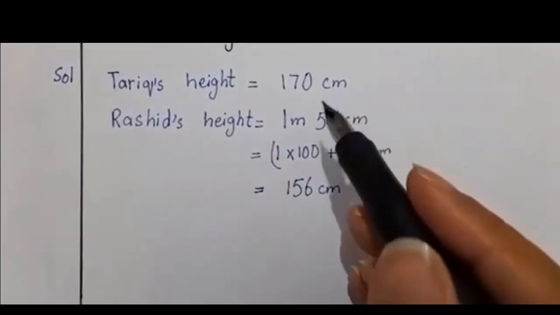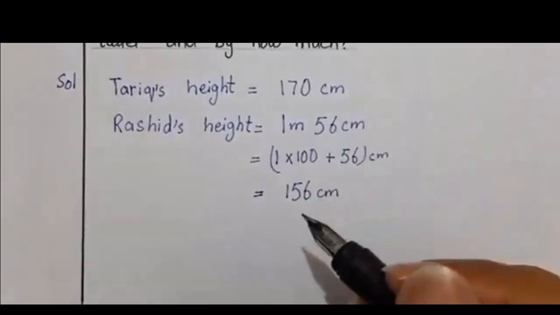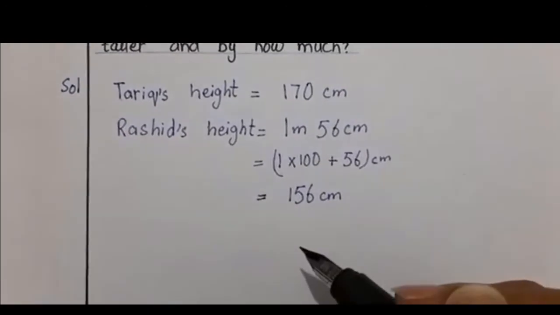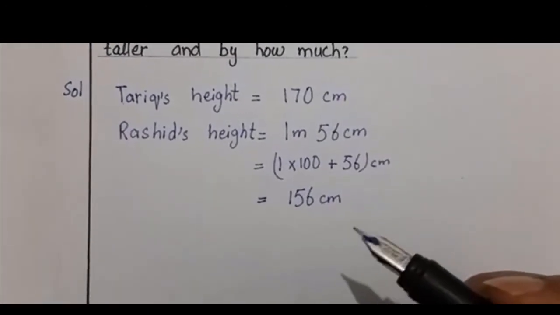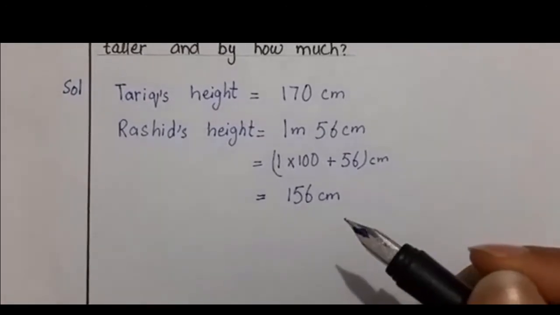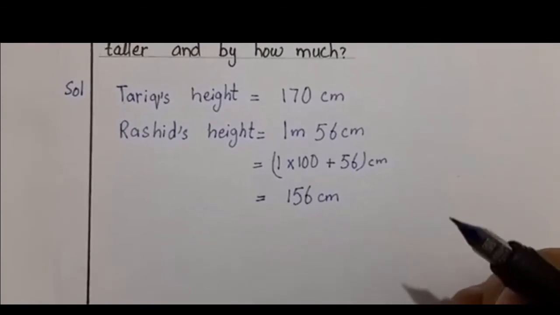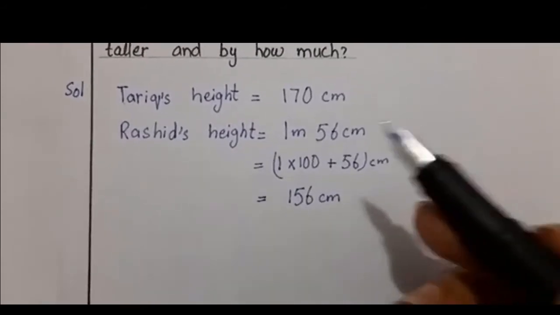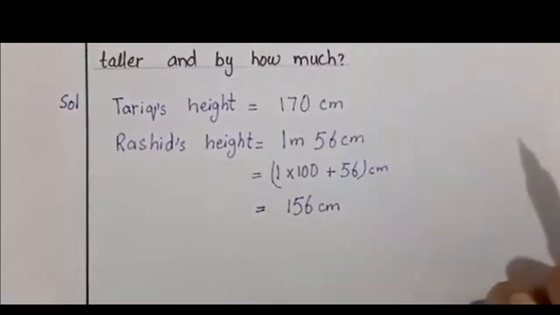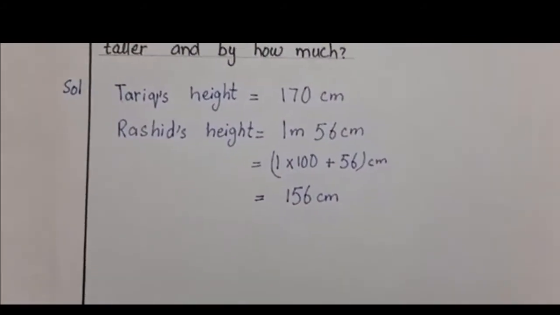So what we have to do, now we have to tell how much taller. So for how much, you all know we have done when we were doing the word problems, we have written the words. So now you have to use your memory. You have to quickly use your memory, because math is about quick response. When I ask you 2 3s are in the table, you always give me the answer quickly. 2 3s are 6. So like this, when I will ask how much, you will tell me which operator. How much means how much taller. Tell me the quantity. So how much means we have to subtract it.